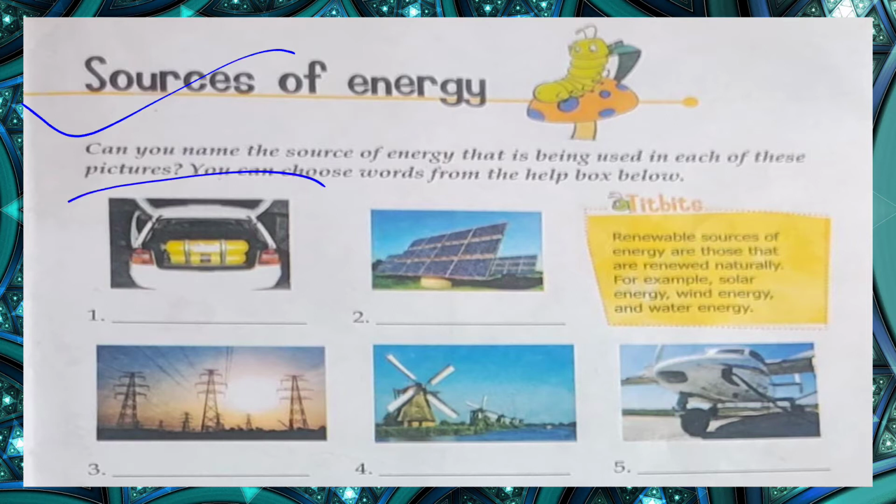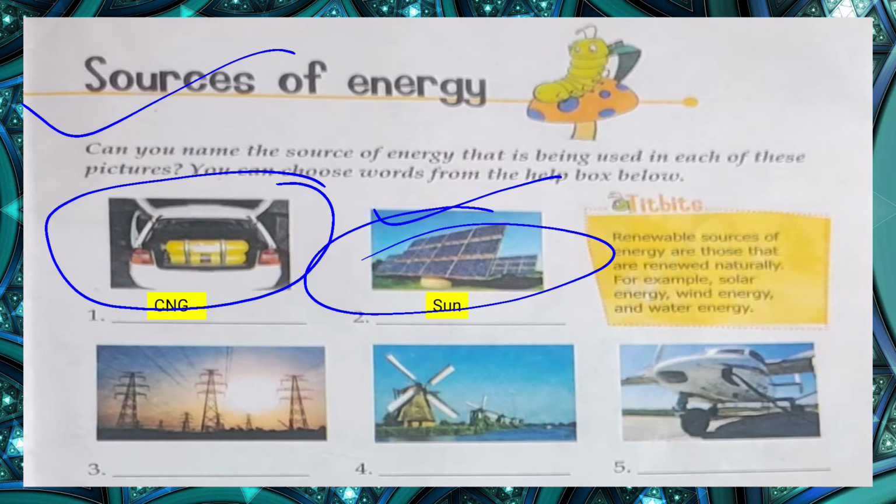So yes, this is a car. Do you know which energy is used here to move the car? We use CNG. The full form of CNG is compressed natural gas. And here, yes, it's very easy. Can you identify the source of energy? Yes, sun. It's solar energy, and we get energy from the sun.